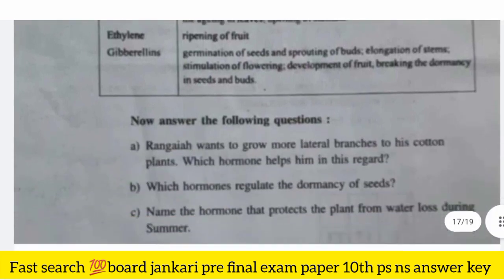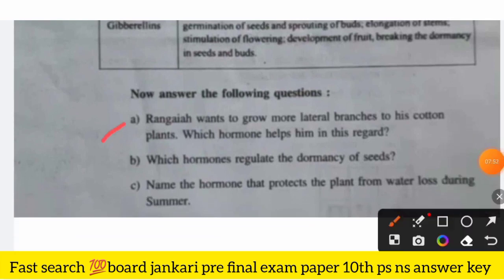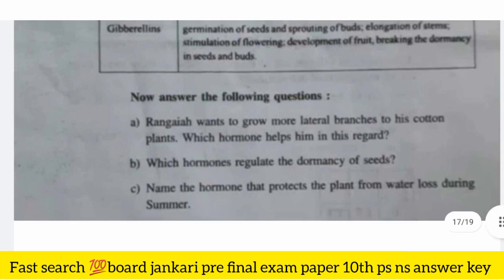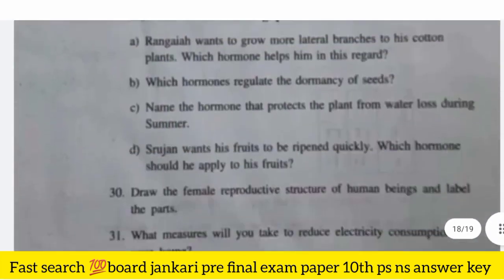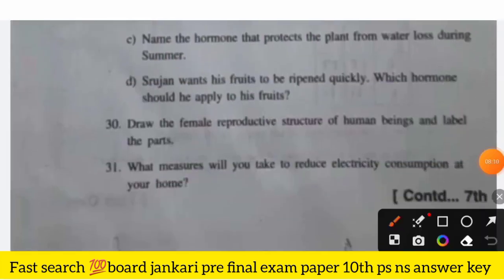So first is Ranga wants to grow more lateral branches to his cotton plants. Which hormone helps in this regard? Which hormones regulate the dormancy of seeds? Name the hormone that protects the plant from water loss during summer. Okay, so here 13th question is, draw the female reproductive structure of human beings and label the parts. Okay, you remember that, label the parts. What measure will you take to reduce electricity consumption at your home? This is your 31st question.